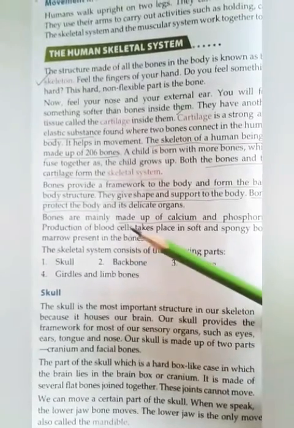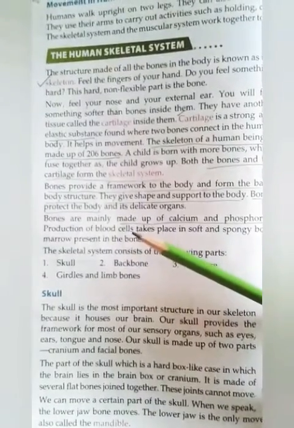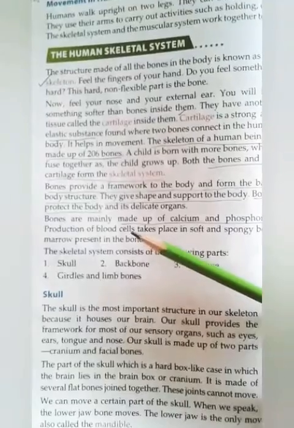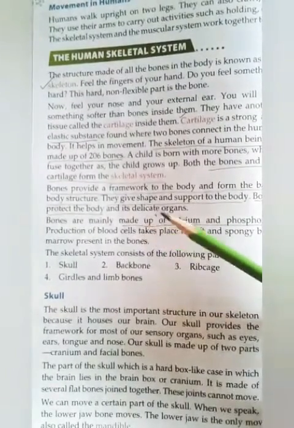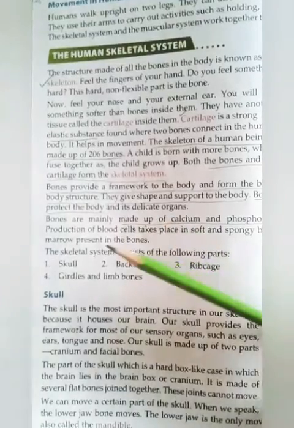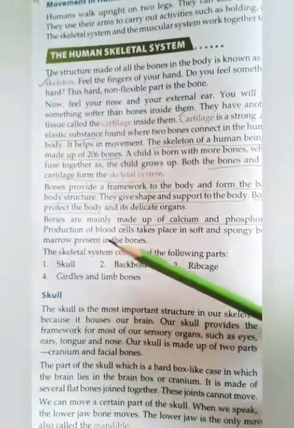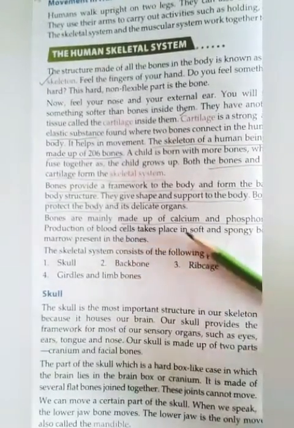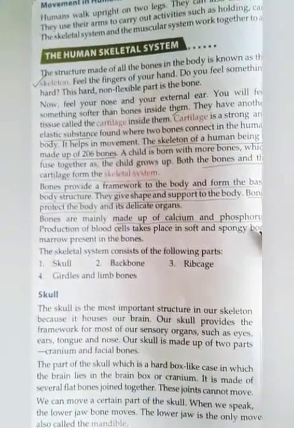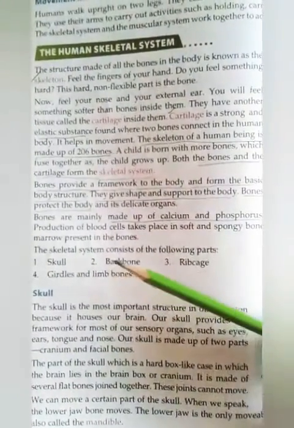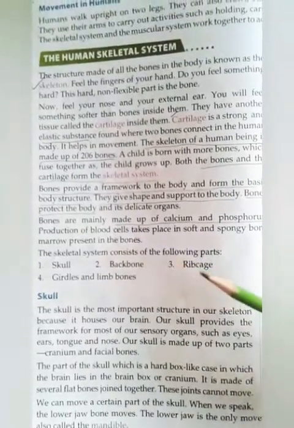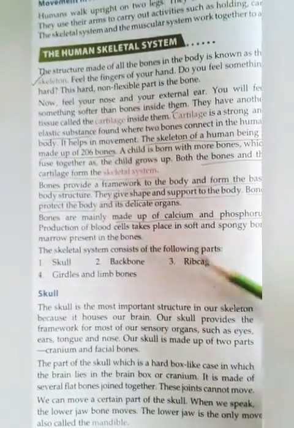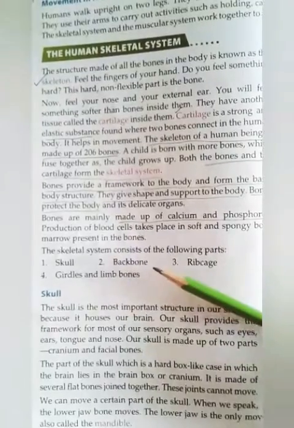So children, bones are very important for our body because without bone, we have no structure. Bones are mainly made up of calcium and phosphorus. Production of blood cells takes place in soft and spongy bone marrow present in the bones.